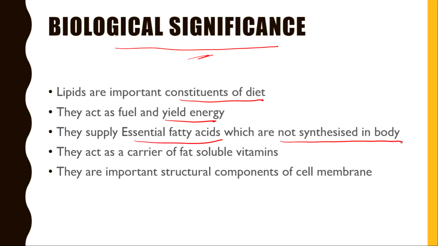Not synthesized in the body, as already explained in the previous video: linoleic acid, linolenic acid, and arachidonic acid. These three essential fatty acids are not synthesized by the body, and they are supplied by food such as sunflower oil and cottonseed oil. They act as carriers of fat-soluble vitamins. They are also important structural compounds of the cell membrane. So this is about the biological significance.